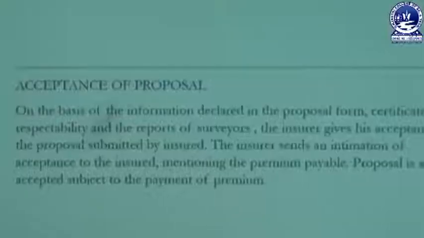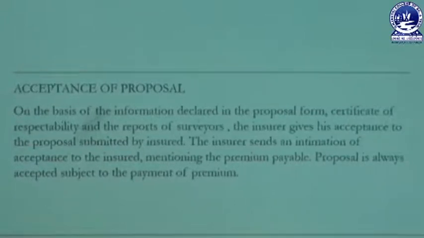For example, if my factory does not have a fire extinguisher there, then there is a greater amount of risk. So here the insured amount will also be higher and the risk is higher. So this leads to a higher premium. This is what is done under the survey of properties, which is done by the insurance company before signing the insurance contract. Next is acceptance of proposal.